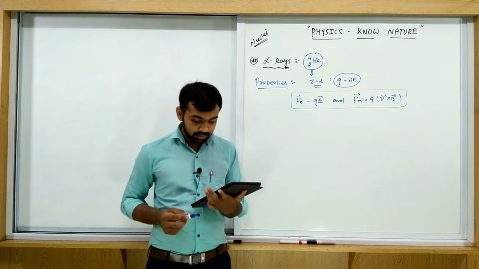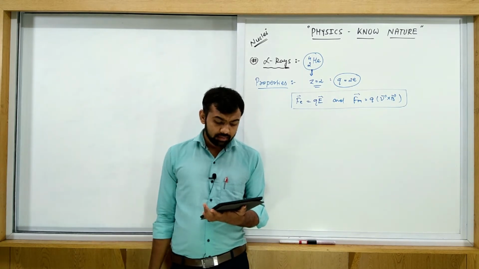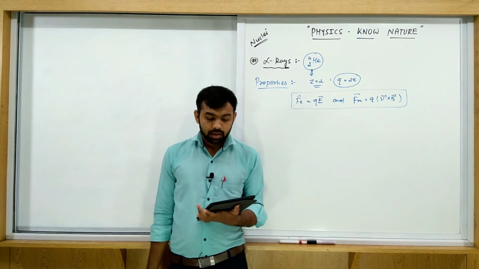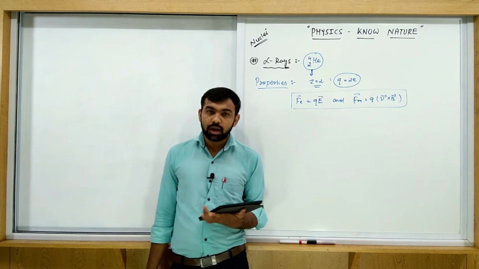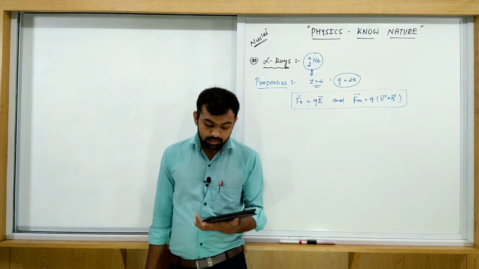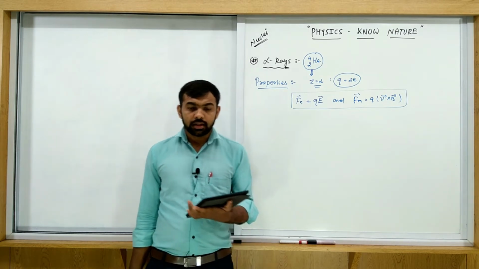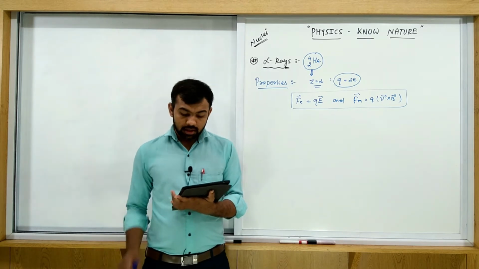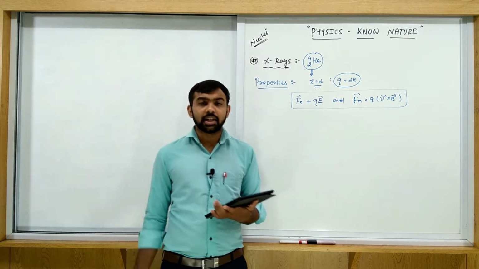Okay, let's write the next property. Penetrating power of alpha rays is low. In air, its intensity falls down in a few centimeters.